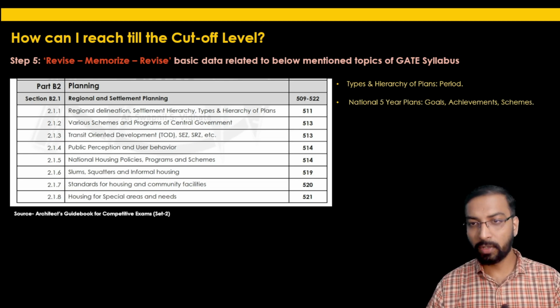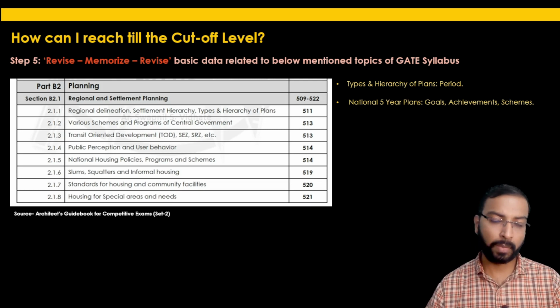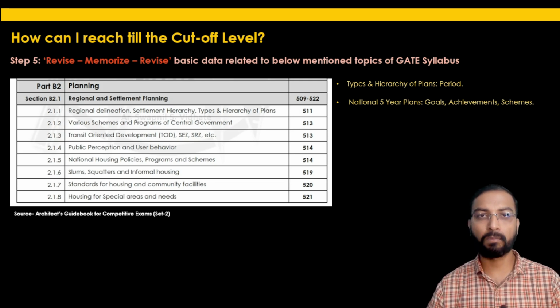Then national 5-year plans, their goals, achievements and schemes. Until the Modi government came into power, earlier there was the Planning Commission, which was planning for the 5-year plan periods. Right now the Planning Commission has been replaced by Niti Aayog, since 2012 or 14, I'm not sure about the particular year, but the Planning Commission has been replaced by Niti Aayog, and right now we don't have national 5-year plans.